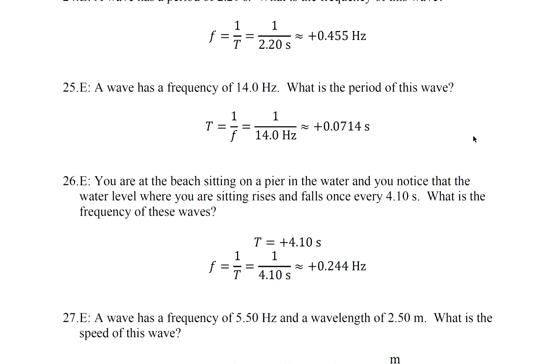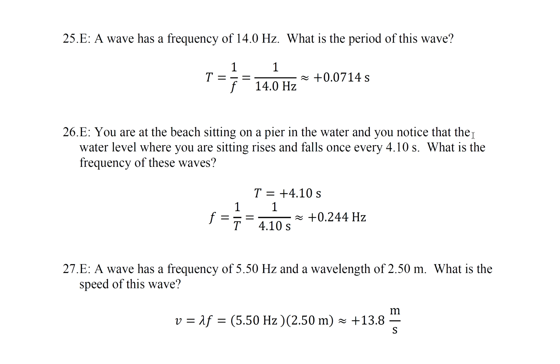Question 26. You're at the beach sitting on a pier in the water and you notice that the water level where you are sitting rises and falls once every 4.1 seconds. What is the frequency of these waves? Okay. So the period is 4.1 seconds, because when it rises and falls, that's the time it takes to go up and down. So that's one period. Period is 4.10 seconds.